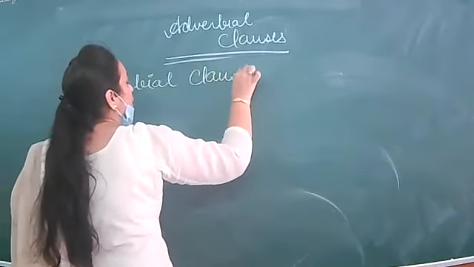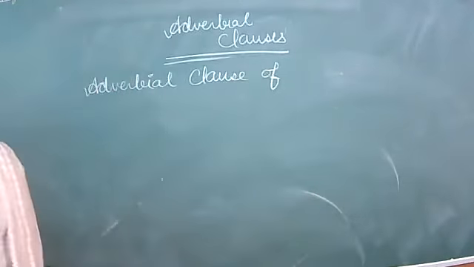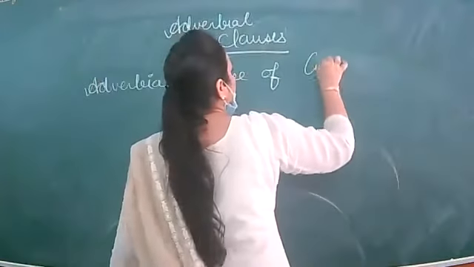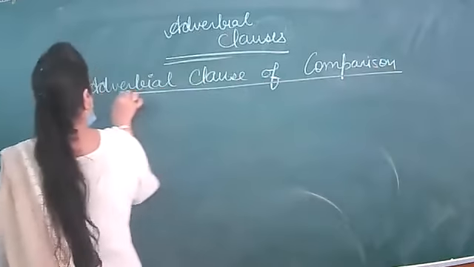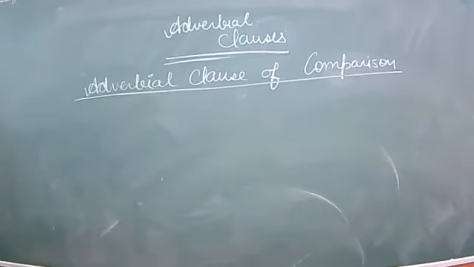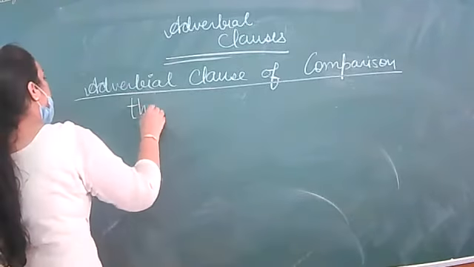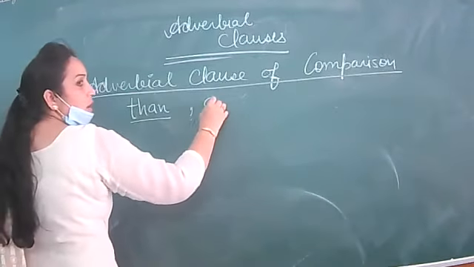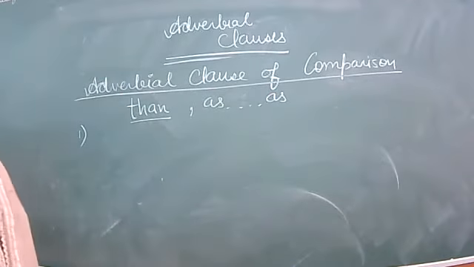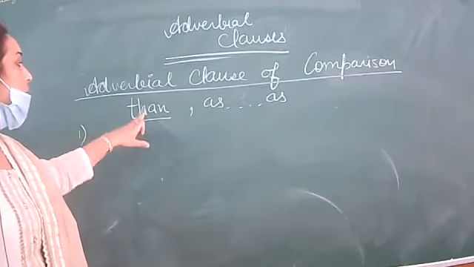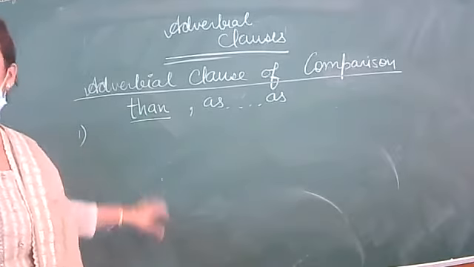Adverbial clause of comparison, last. It means two clauses are given to you and two clauses are being compared. Comparison is made by using the word than or as. So two clauses are being joined and they are both compared by using the word than, as.